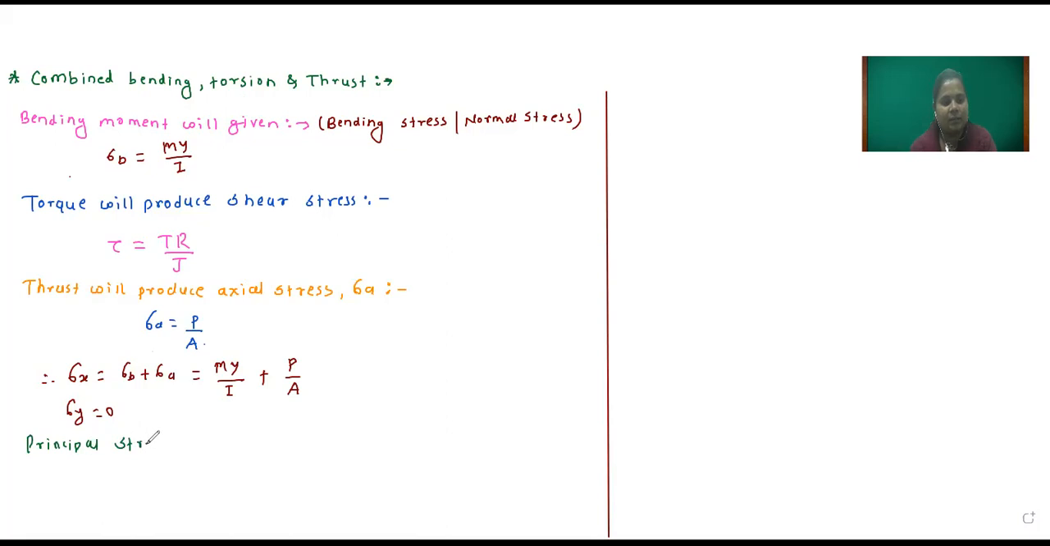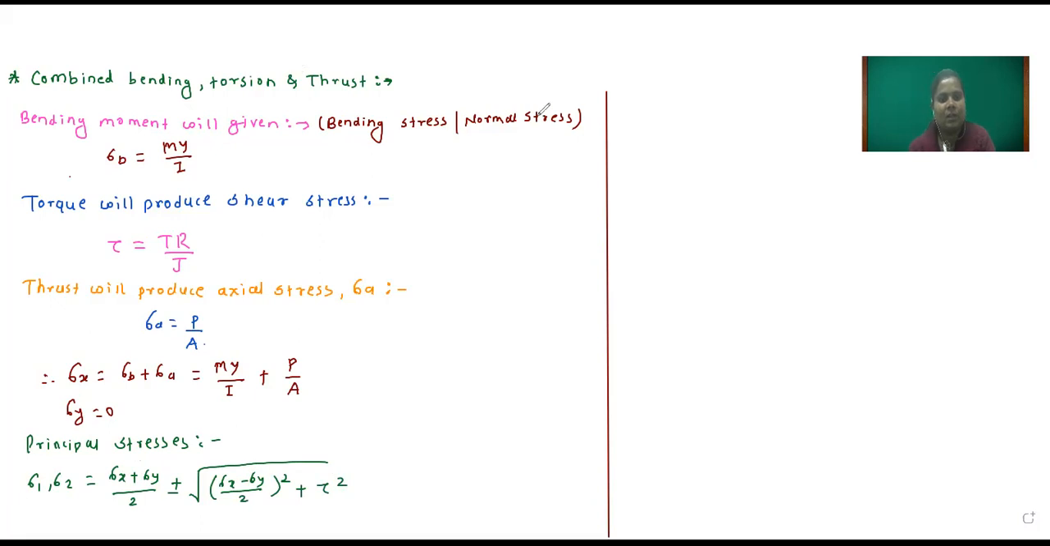Principal stresses. So sigma 1 comma sigma 2 is equal to, what is our basic equation? Sigma x plus sigma y divided by 2 plus minus under root of (sigma x minus sigma y divided by 2) bracket square plus tau square. Now here we will put the value of sigma y as 0, so this automatically gets cancelled. Sigma x is already with you and tau is also already with you.